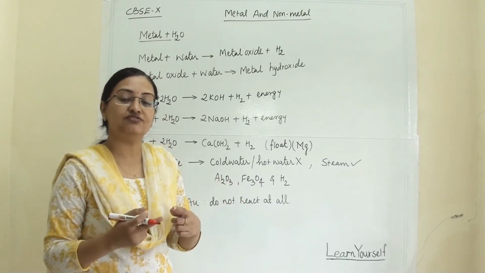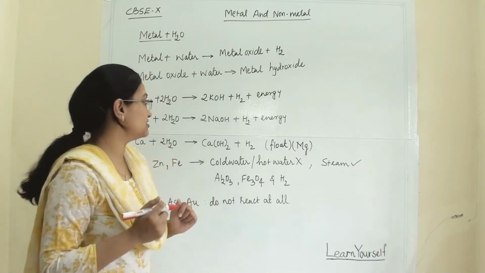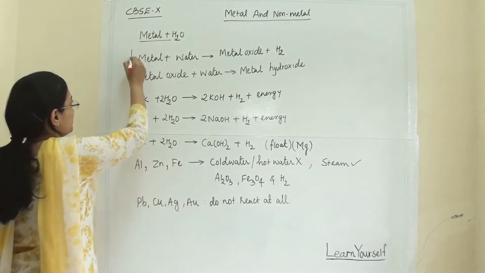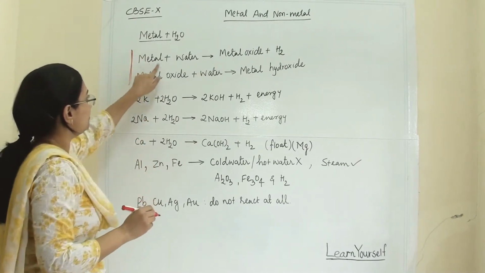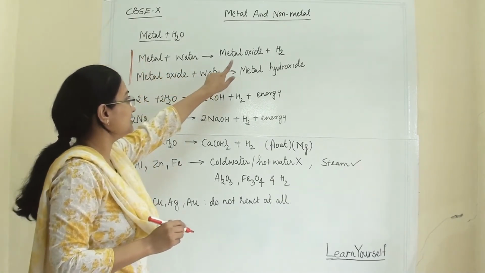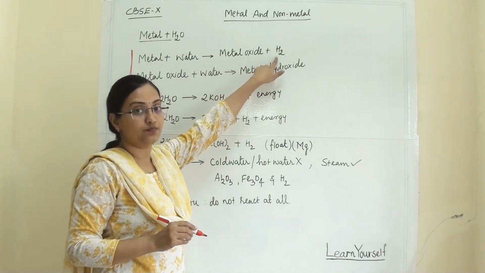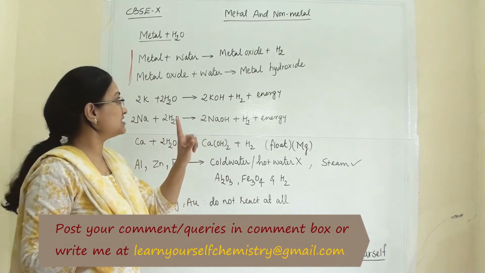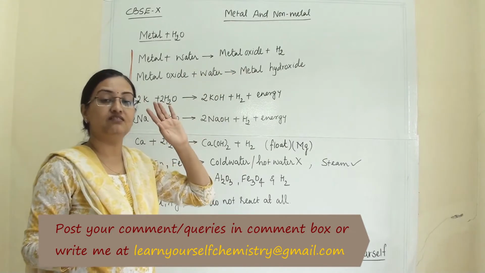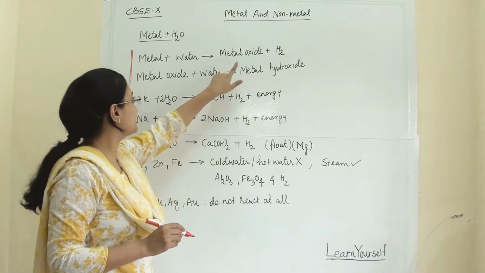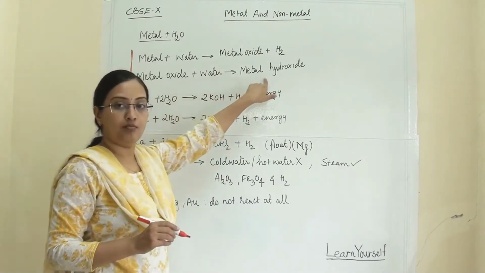So it will differ as per their reactivity. Here, these two are generalized reactions: when metal reacts with water, it forms metal oxide and hydrogen gas. But earlier we discussed that some of the metal oxides can dissolve in water. When that is the case, they will form metal hydroxide.